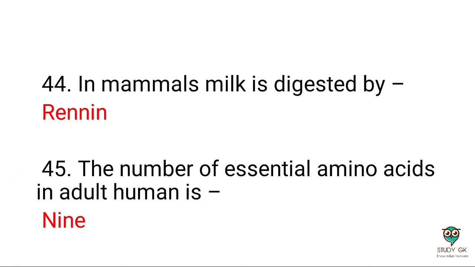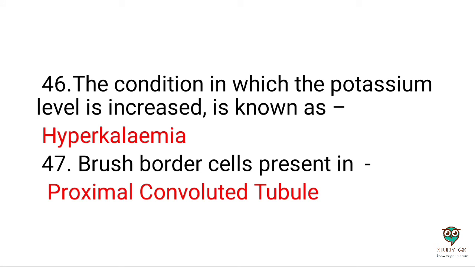Next question: milk in mammals is digested by rennin. Next question: the number of essential amino acids in an adult human is 9. Next question: the condition in which the potassium level is increased is called hyperkalemia. Next question: brush border cells are present in the proximal convoluted tubule.